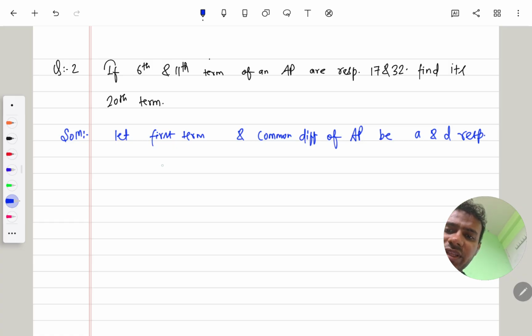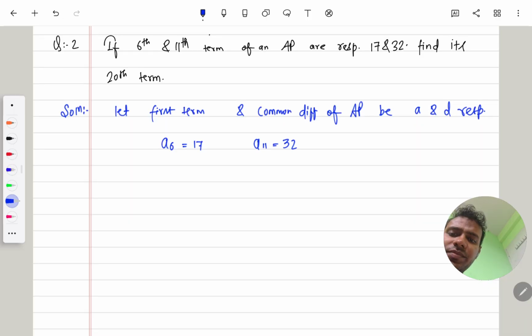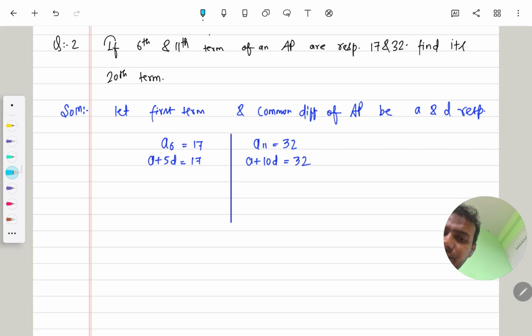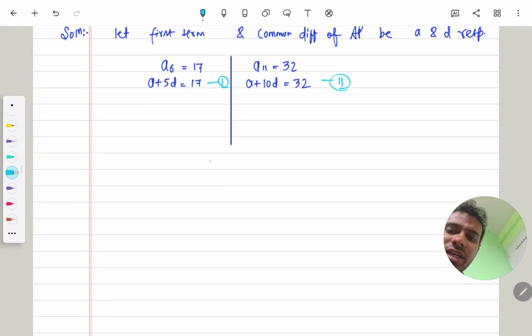Now what is given is that its 6th term is 17, and its 11th term is 32. 6th term means a plus 5d is equals to 17, and the 11th term is a plus 10d is equals to 32. Treat this as equation number 1 and equation number 2. Now we use the elimination method.